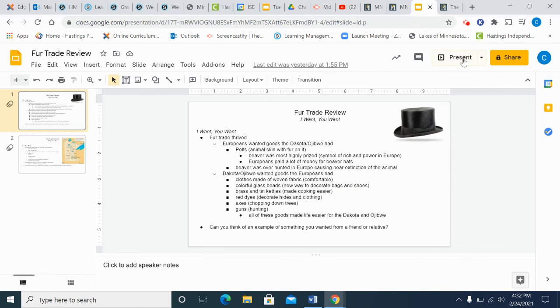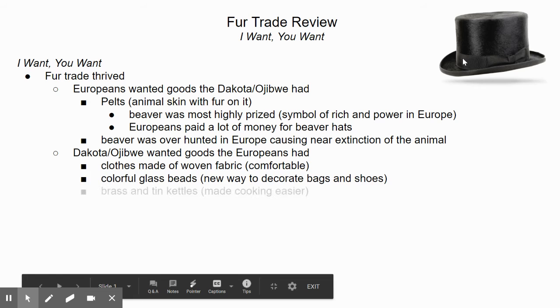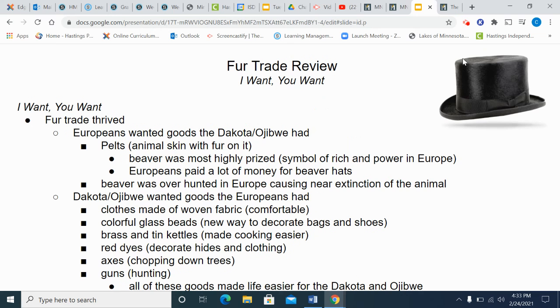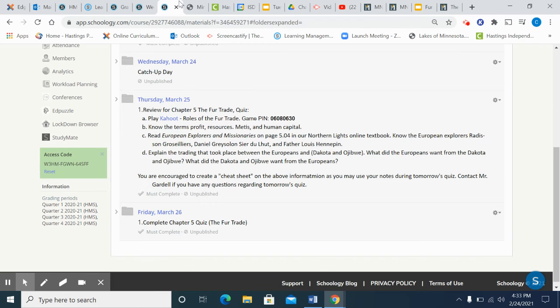And I'm just going to pull back up a slide that we've seen before in a video. And again, what you can do is pause this. I'm not going to read this entire slide to you, but it basically reviews what the Europeans wanted and what the Dakota wanted. And so again, I would encourage you to pause the video and write this information down in your notes, and then you can use those notes during the quiz. All right, and then that's it.